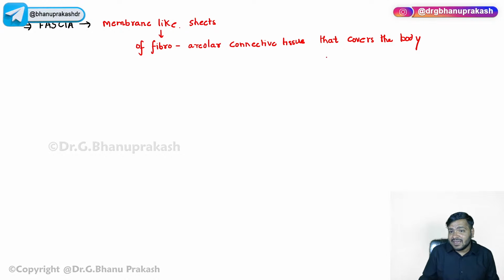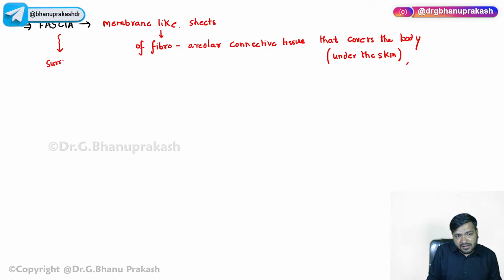Basically, when I say it covers the body, I'm simply saying that it is present under the skin. One location is under the skin. This fascia also surrounds muscle, right?